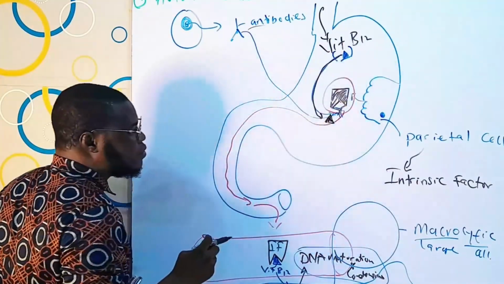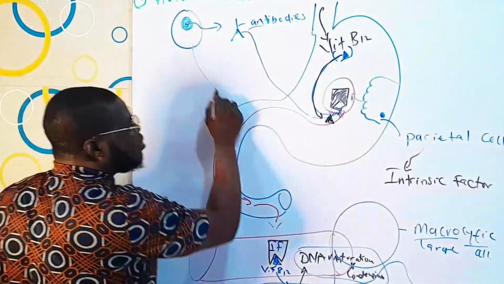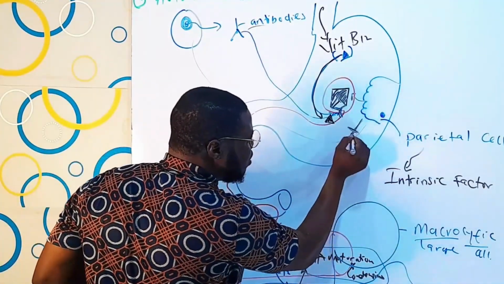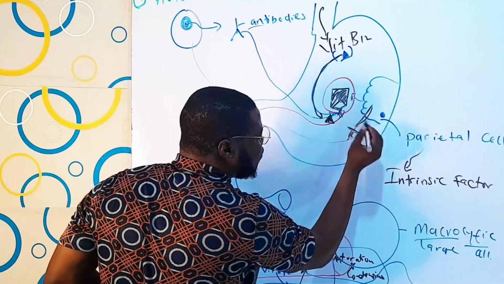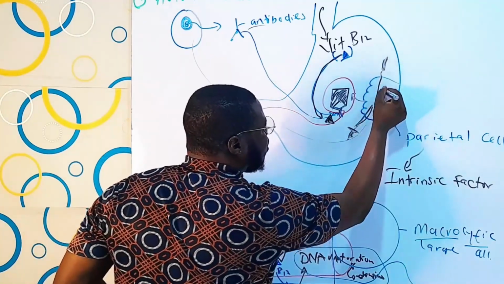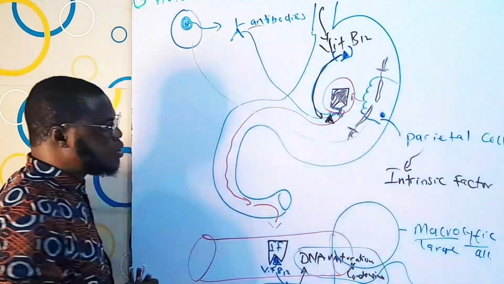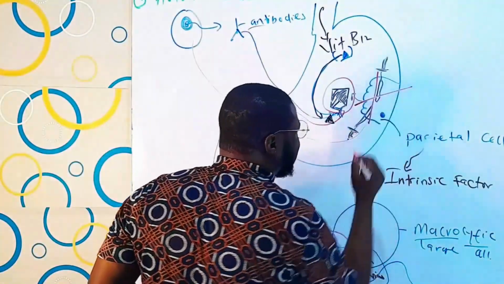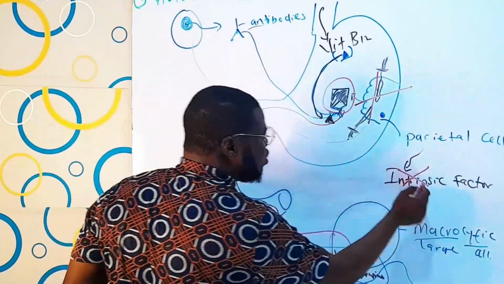another thing they can do is run down here and just destroy. They're just going to cut off. They can destroy the parietal cell. They can just kill the parietal cell, and the parietal cell will not be able to even produce intrinsic factor.